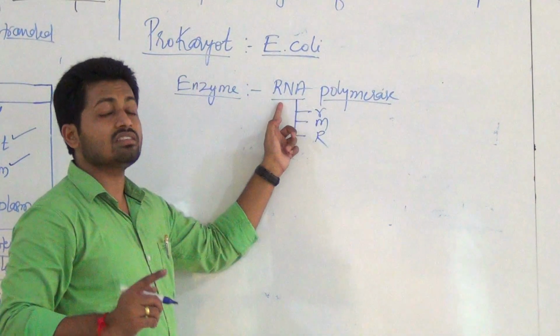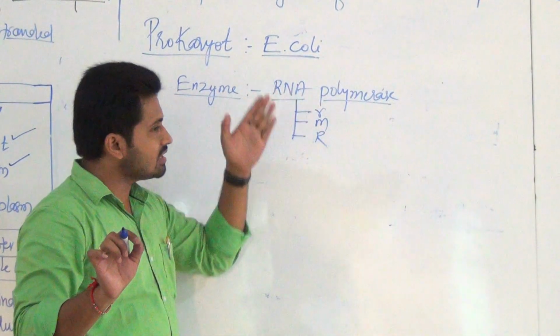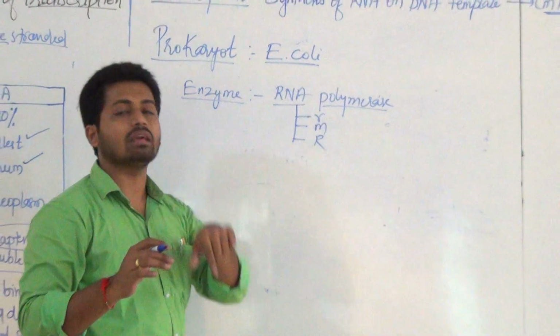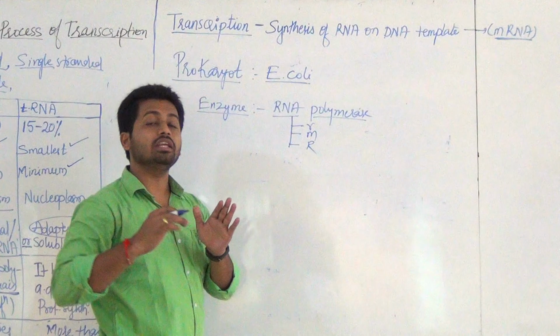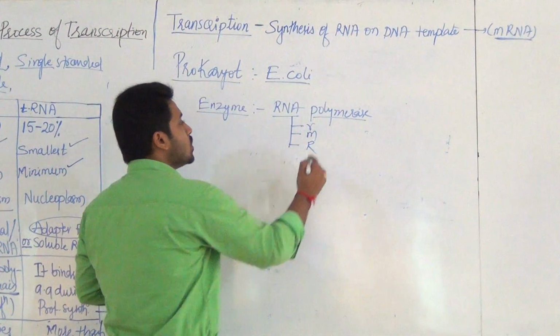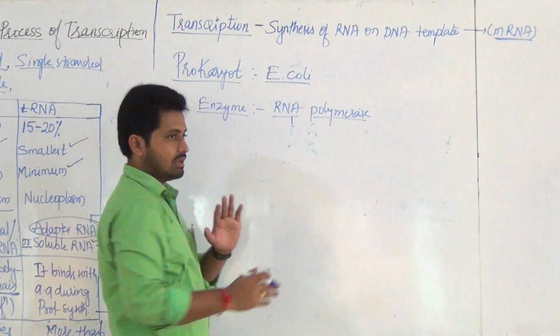Now, RNA polymerase is DNA dependent RNA polymerase. Remember, it synthesizes RNA with the help of what? According to the DNA template strand, that is, getting the order from the DNA. Hence it is called DNA dependent, template dependent. So three types of RNA are produced by a single RNA polymerase enzyme in prokaryotes.